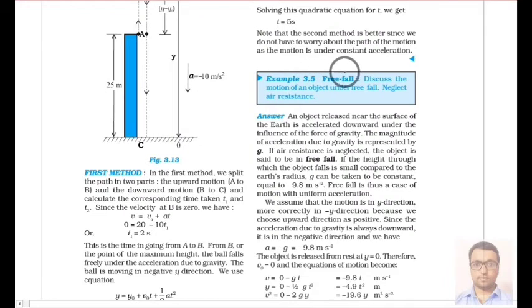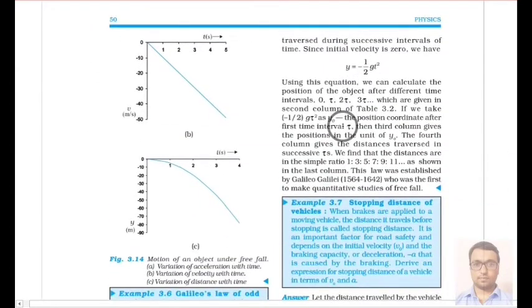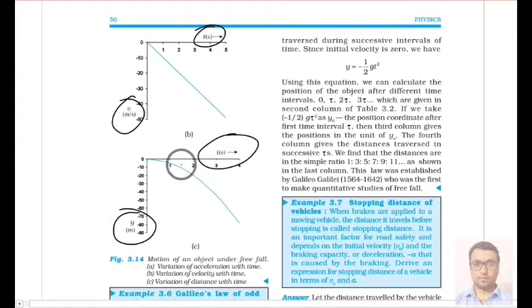Next topic we have is free fall. Basically, what is free fall? Discuss the motion of an object in free fall, neglecting air resistance. Okay, so in this question we have to discuss the graph of velocity versus time, and the graph of displacement versus time. That will be like this.